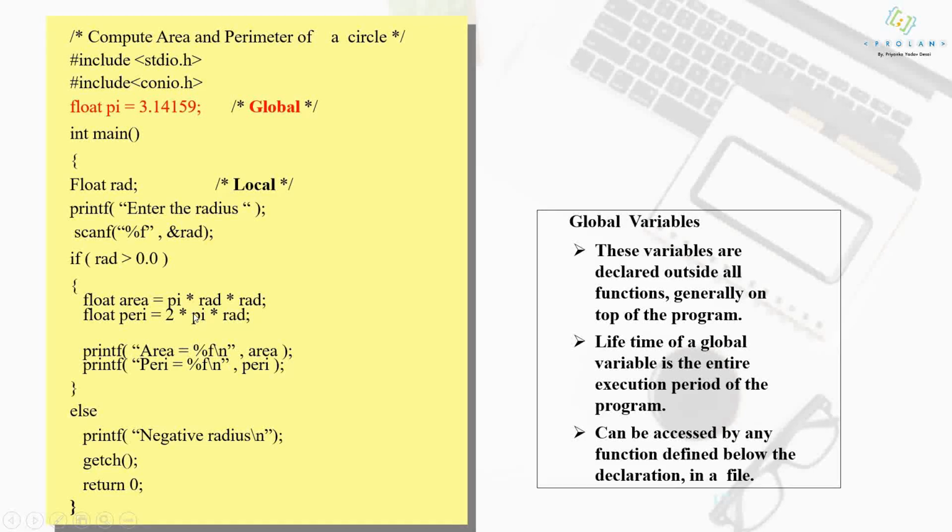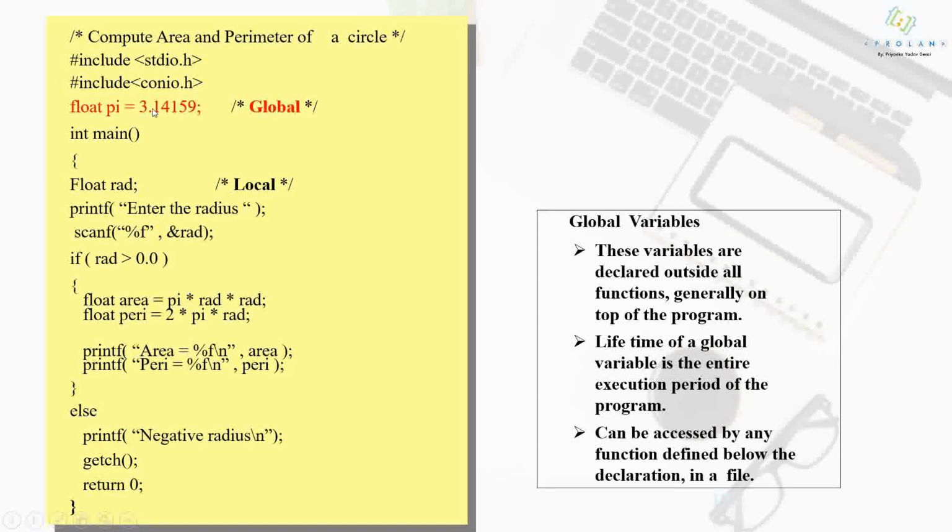Ignore the logical part, since we have not covered how to apply loops and condition statements, control statements. Let's just focus on this part, the declaration of variables. When you declare a variable before any function, and main is a function, as I told you in the beginning, when you declare a variable before even the main function, that variable is called a global variable.